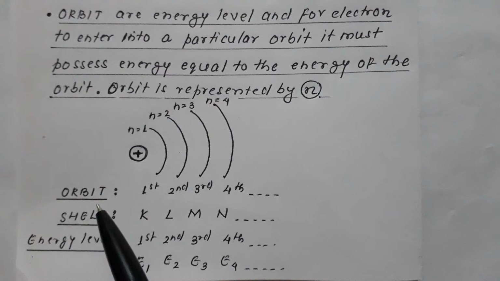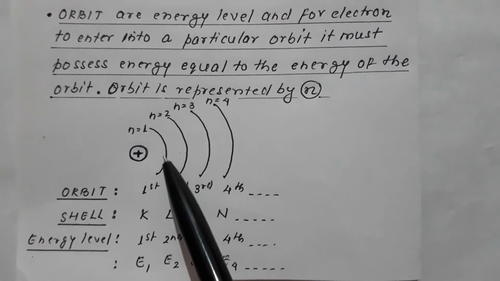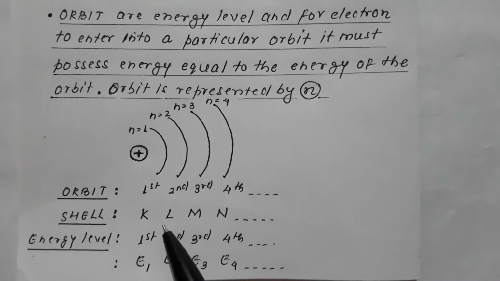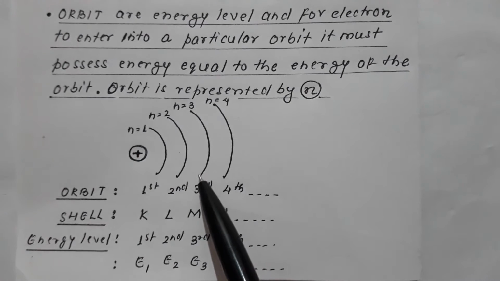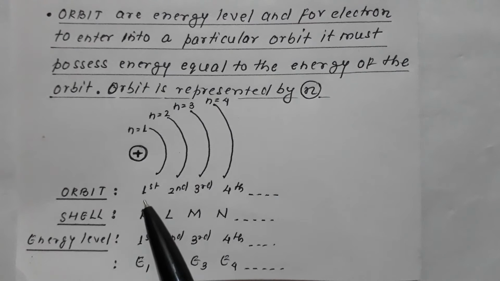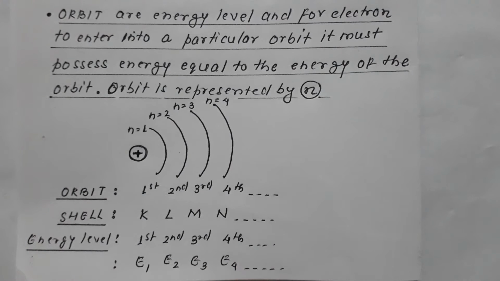Now remember that orbits are also termed as shells. So n equal to 1 means first orbit, K shell; n equal to 2 means second orbit, L shell; n equal to 3 means third orbit, M shell; and so on. So first orbit, second orbit, third orbit, fourth orbit, and so on, are the K, L, M shells, and so on.